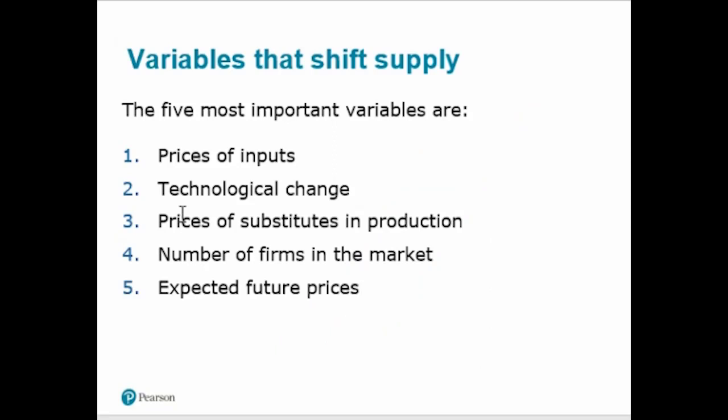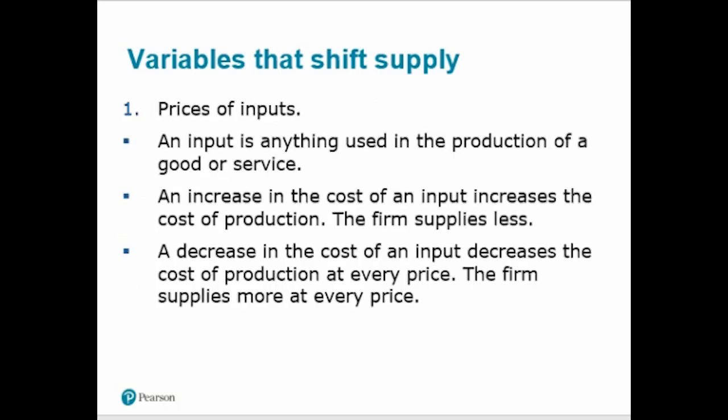These are the five major factors which shift the supply curve. So now let's discuss each of them one by one. First factor is price of input. Price of input means the price of raw material which is being used for the output. So if the price of input increases, our cost increases, so we will supply less in the market.